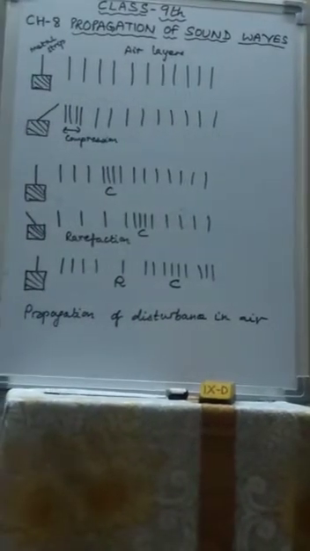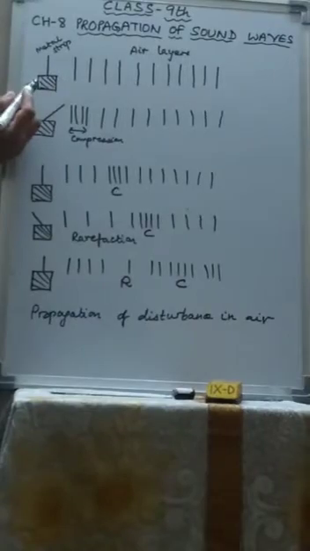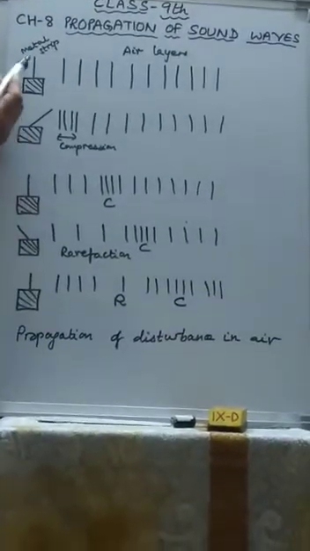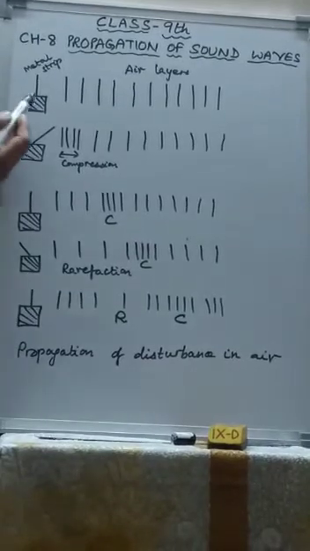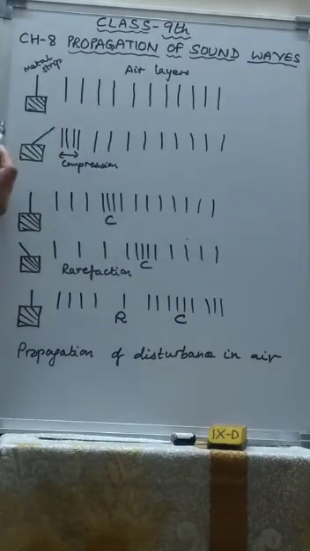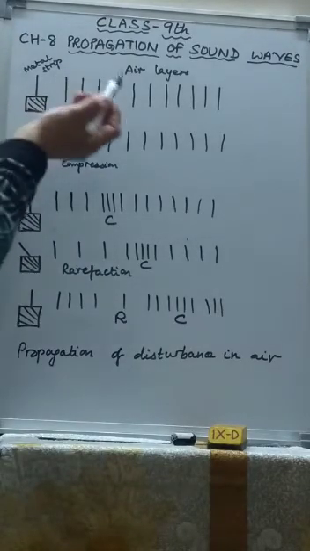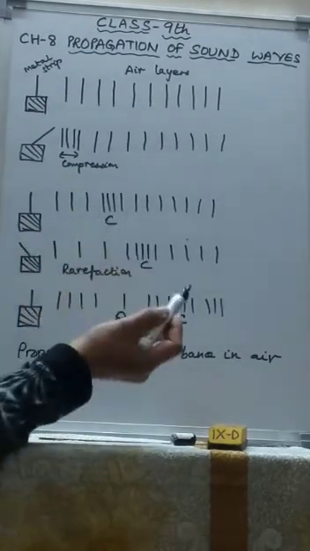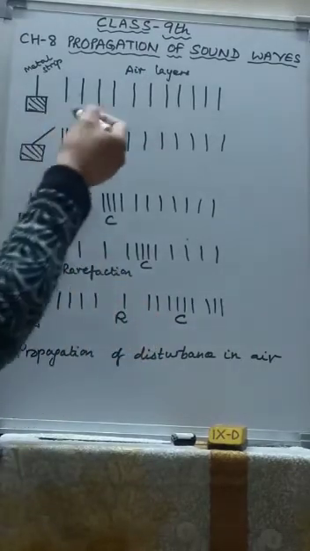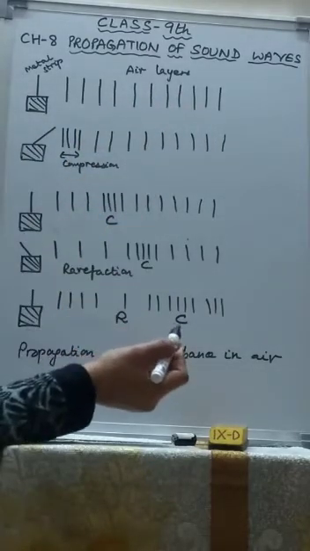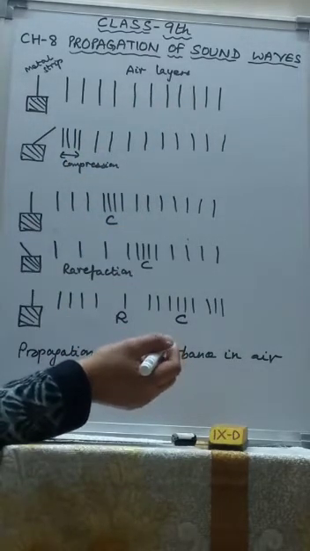If you take a thin metal strip, keeping it vertical, fix its lower end. Now push its upper end to one side and then release it. It will start vibrating. That means it will move alternately to right and left. Then sound will be heard. Because it is vibrating, the vibration will be transmitted in the medium, in the air, and it will reach our ears and we can hear it.